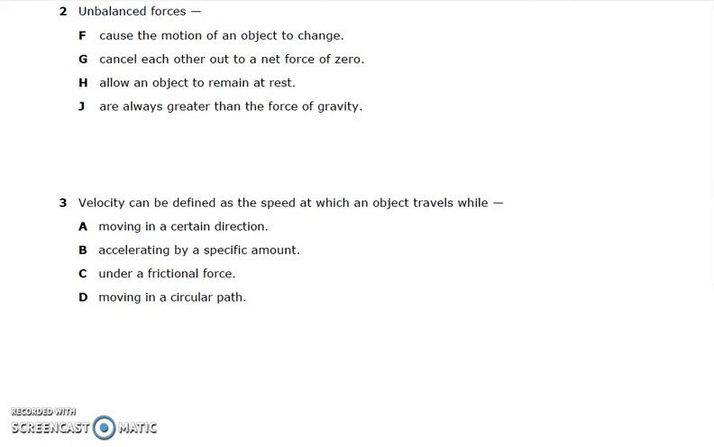Number 3. Velocity can be defined as the speed at which an object travels while A. Moving in a certain direction, B. Accelerating by a specific amount, C. Under a frictional force, or D. Moving in a circular path.